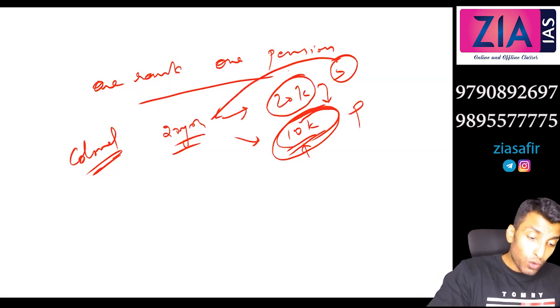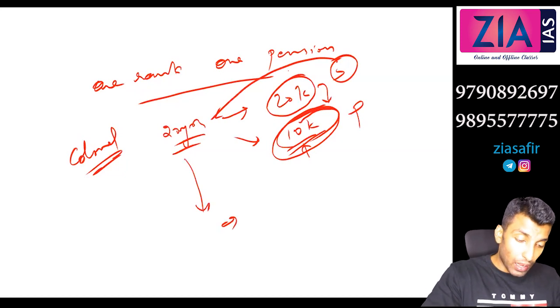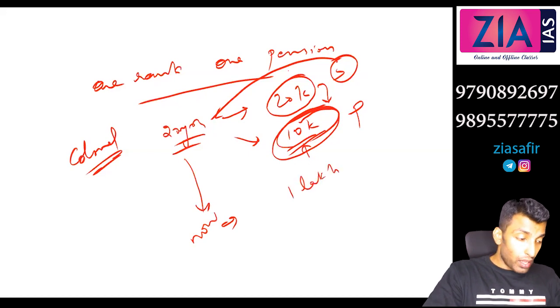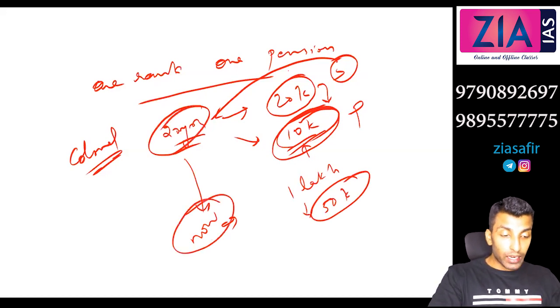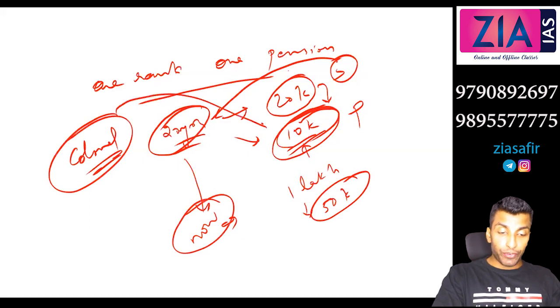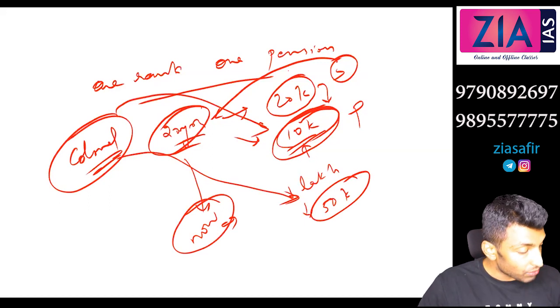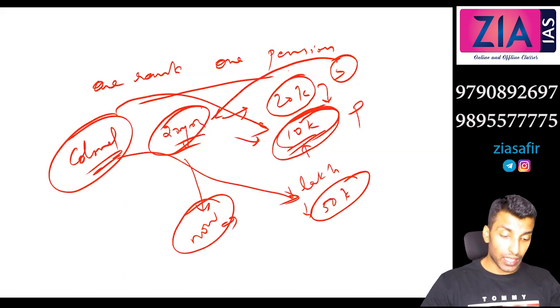Now let's suppose a new colonel who is retiring now. What is the salary? Let's say now the salary will be like 1 lakh. Okay, so what is the pension that he is getting? He is getting 50,000. So both retired with the same rank, but there is a difference in pension. But the living expense is the same for both these people, right? So that is why this question of One Rank, One Pension is there, basically to update to the new scale.